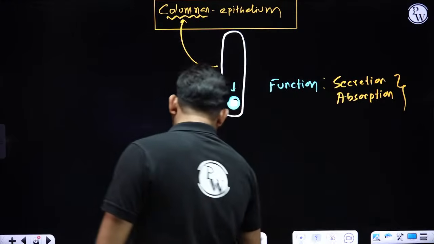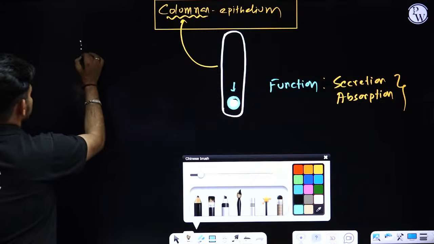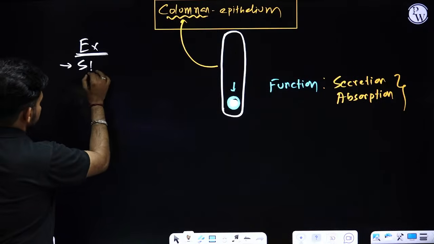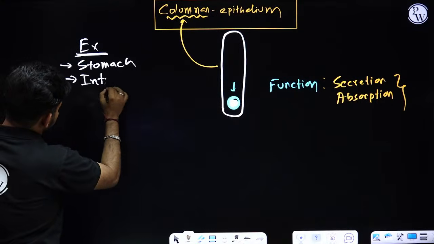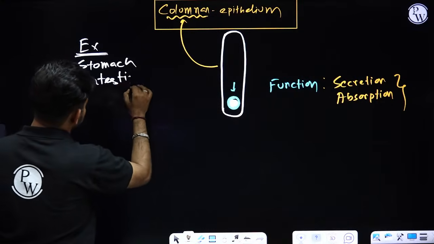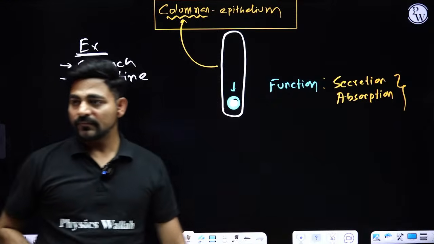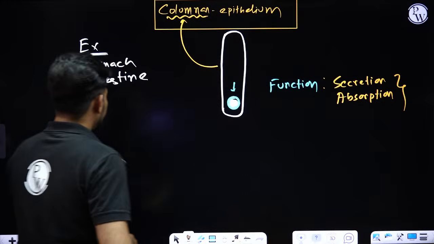Okay, so where inside our body will we find simple columnar epithelial cells? We need to talk about the examples. Inside your stomach, inside your intestine.